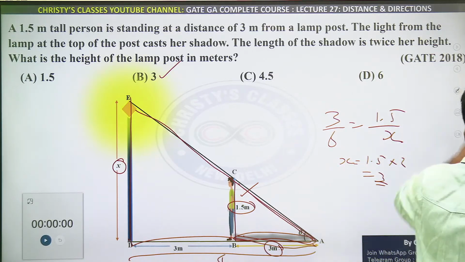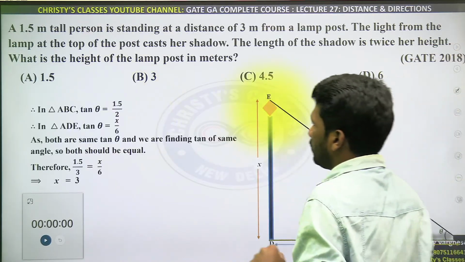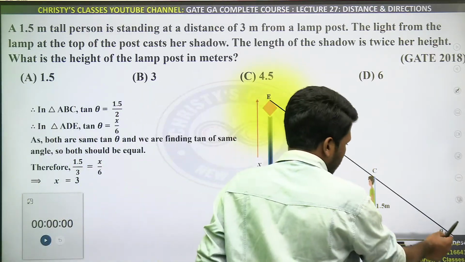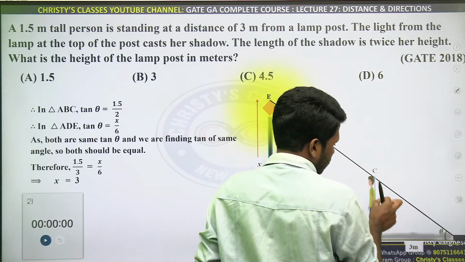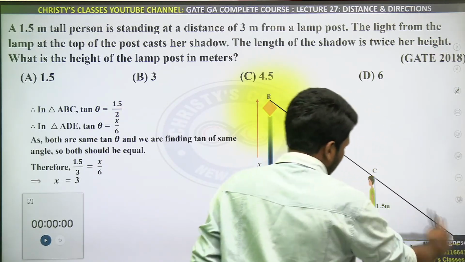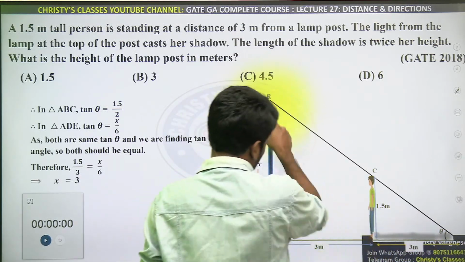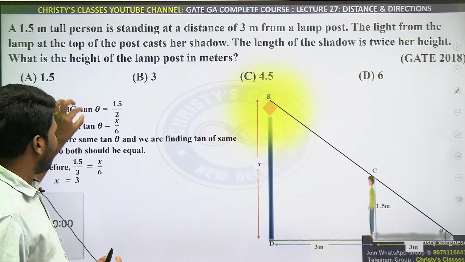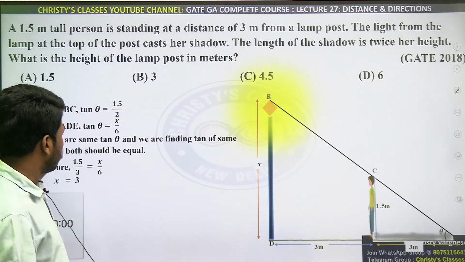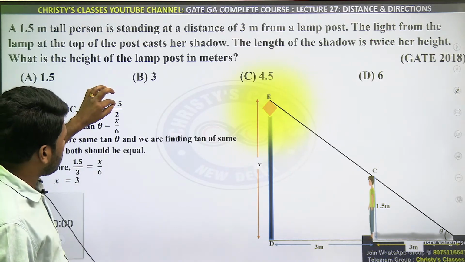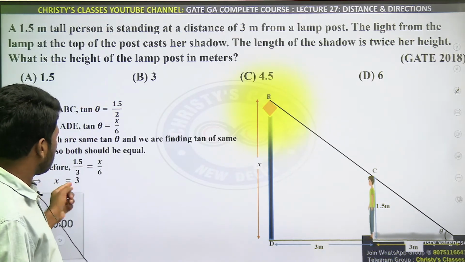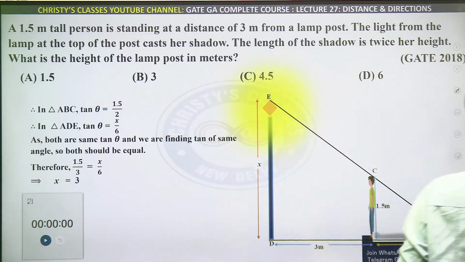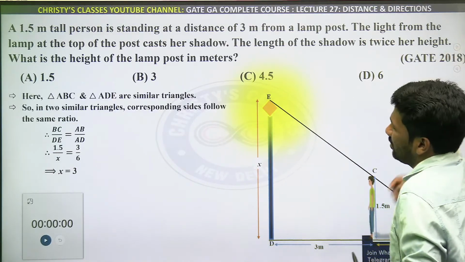If you don't like similarity of triangles, you can use trigonometry. That way also you can do. This is the trigonometric way. This is theta. So tan theta is opposite by adjacent, so 1.5 by 3 in this triangle. In this big triangle, tan theta is x by 6. That tan theta is anyway equal, since it is the tan of the same theta, so definitely that will be equal. So 1.5 by 3 is equal to x by 6. If you simplify that, you will get the same value of x. Are you understanding? Both are literally the same thing.